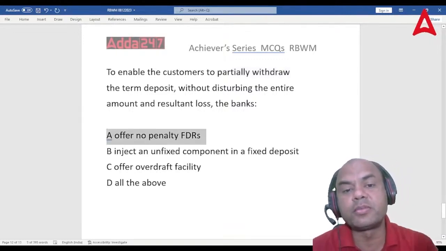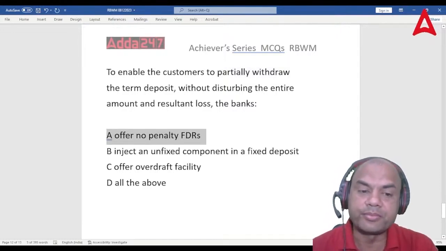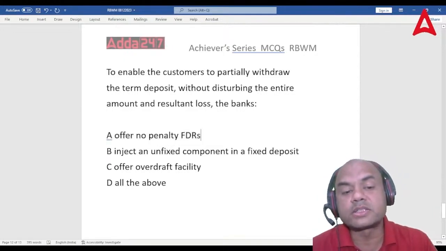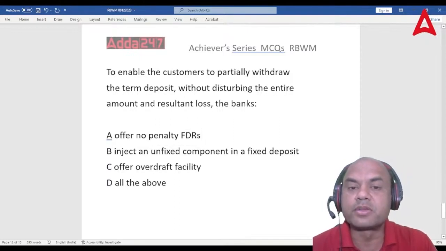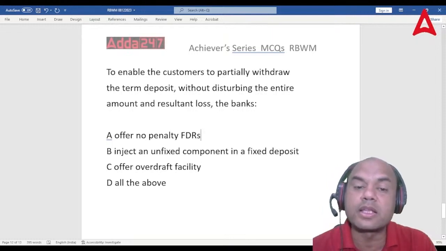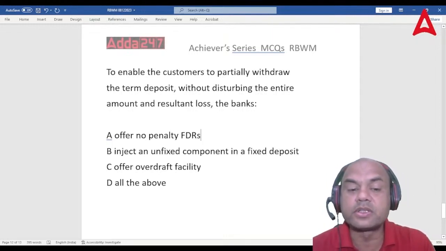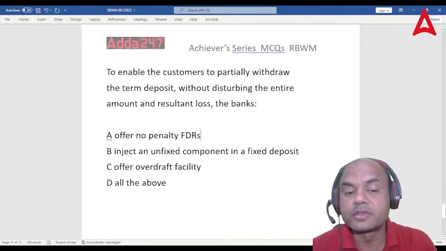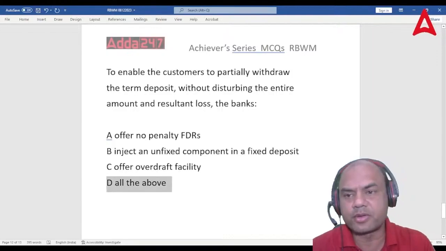The customer will be able to withdraw all the FDs. He'll be withdrawing the full FD. So that is also one thing. Or even the customer can withdraw the partial FDs also, because I have seen that also. Suppose it is a 1 lakh FD and I want only 40,000. The customer will withdraw 40,000 and make another FD for 60,000. Inject an unfixed component, so that is also injected. And offer an overdraft. So the answer will actually be all of the above, right?